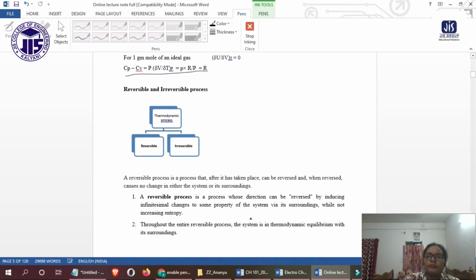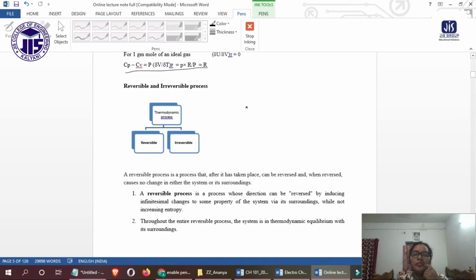Now there are two types of process: one is the reversible process and one is the irreversible process. How can we define a reversible process?